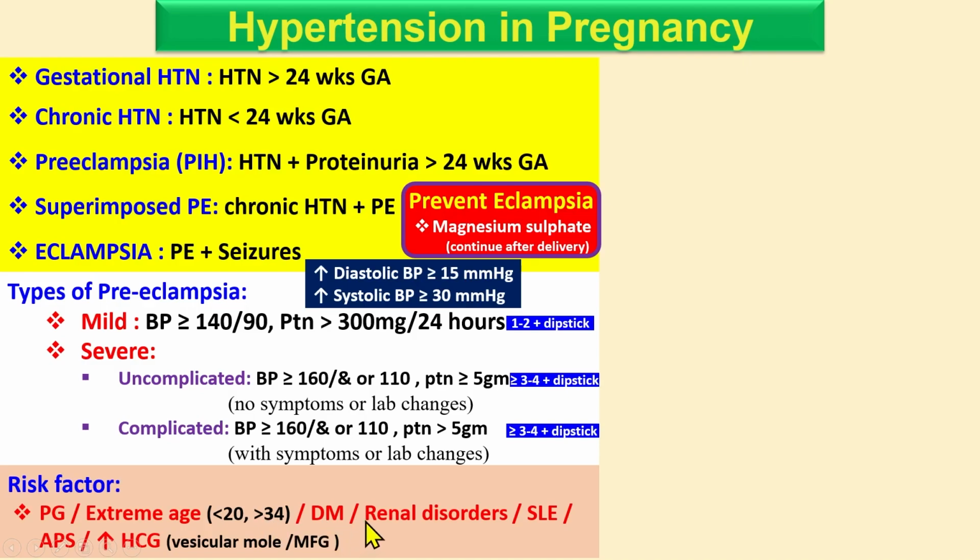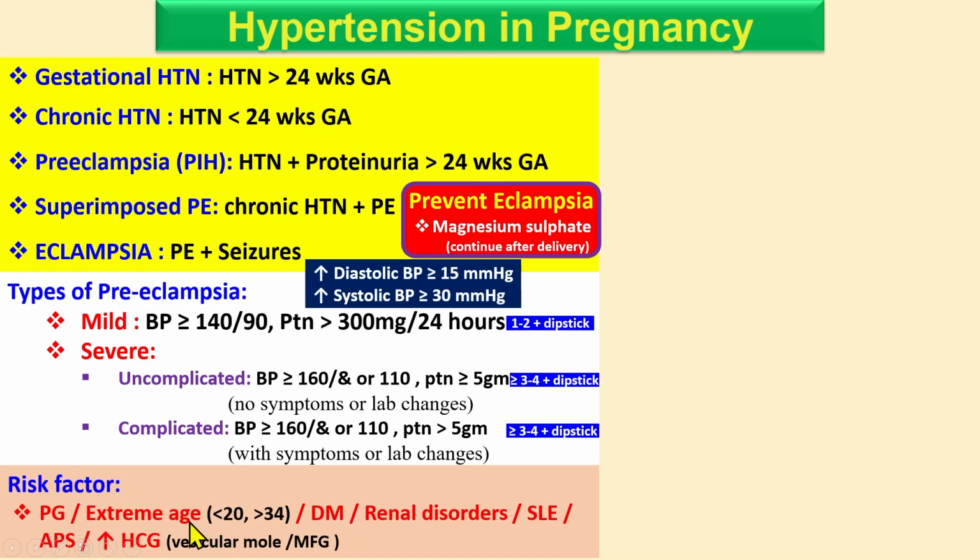Diabetes mellitus, renal disorder, systemic lupus erythematosus, or antiphospholipid syndrome will also increase the risk of hypertension.